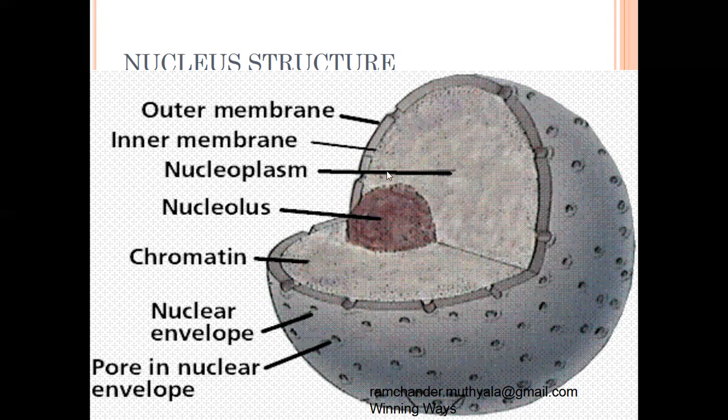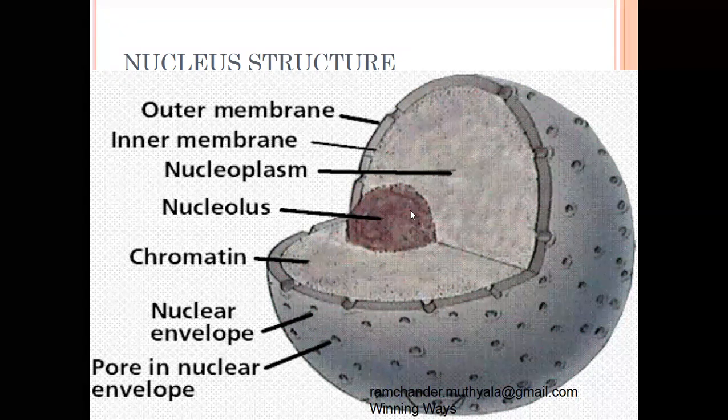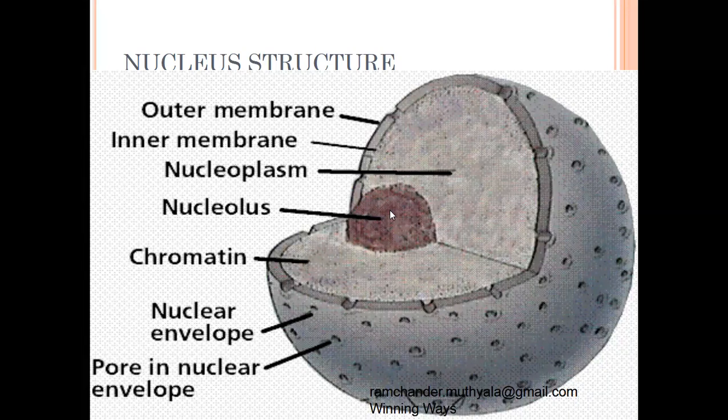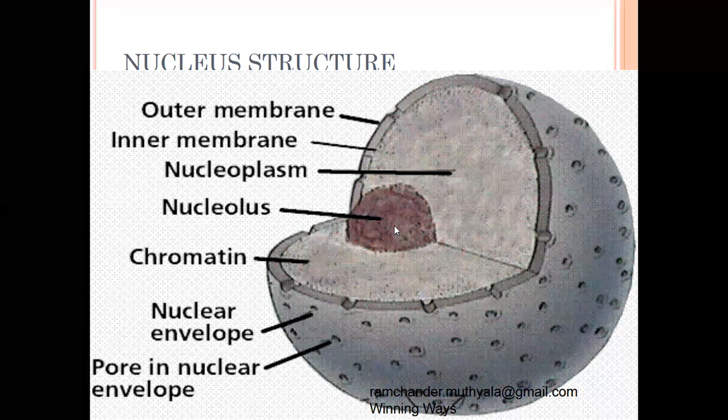In this nucleoplasm, dark ball-like structures are present. These are called the nucleolus. See, in this diagram only one nucleolus is present, but in different plants a different number of nucleoli are present, one or two or three or four or more in the nucleoplasm.